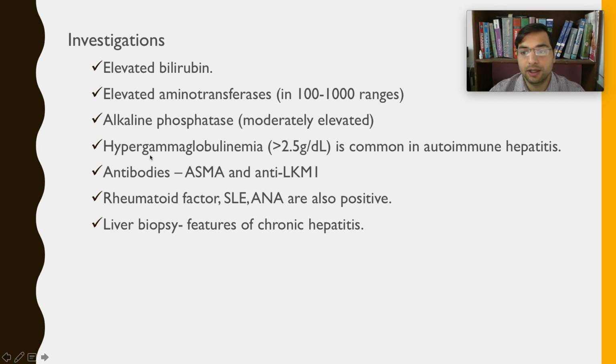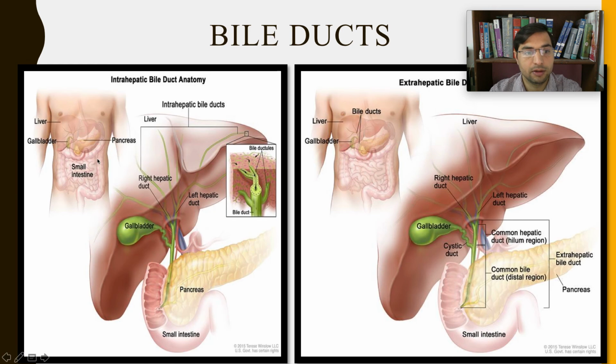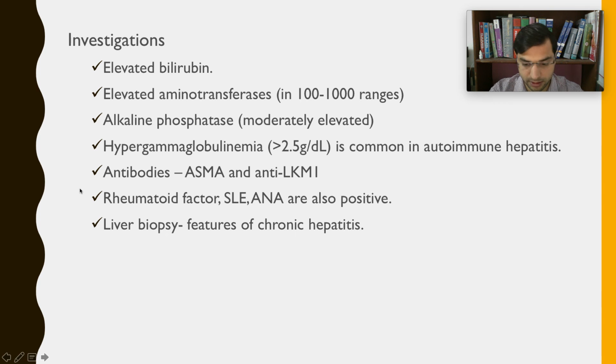The important characteristic is hypergammaglobulinemia, right? The patient will be having high levels of globulins, right? You remember there were two types of proteins, albumin and globulin.